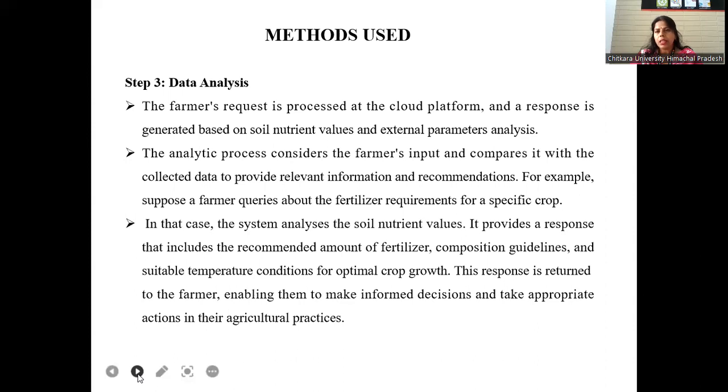and external parameter analysis. The analytic process considers the farmer's input and compares it with the collected data to provide relevant information and recommendations. Suppose, for example, a farmer queries about the fertilizer requirement for a specific crop. In that case, the system analyzes the soil nutrient value. It provides a response that includes the recommended amount of fertilizer, composition guidelines, and suitable temperature conditions for optimal crop growth. This response is returned to the farmer, enabling them to make informed decisions and take appropriate action in their agricultural practices.